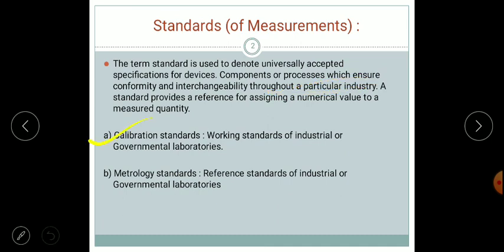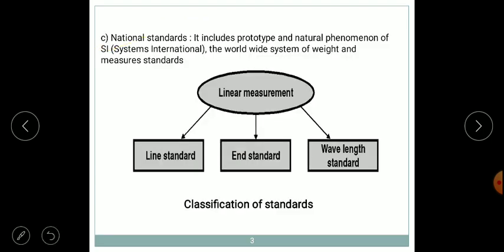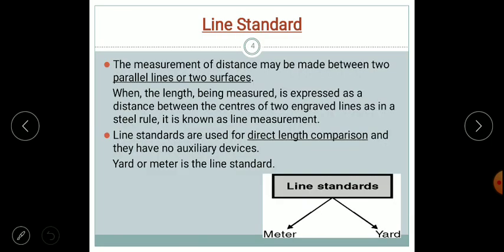The first type of standard is the calibration standard, which is a working standard of an industry or a government laboratory. The next one, the methodological standard, is a reference standard, and the third one is the national standard, which is a prototype accepted universally or worldwide. Further, linear measurement is based on either line standard, yield standard, or wavelength standard. We'll discuss these three standards one by one.